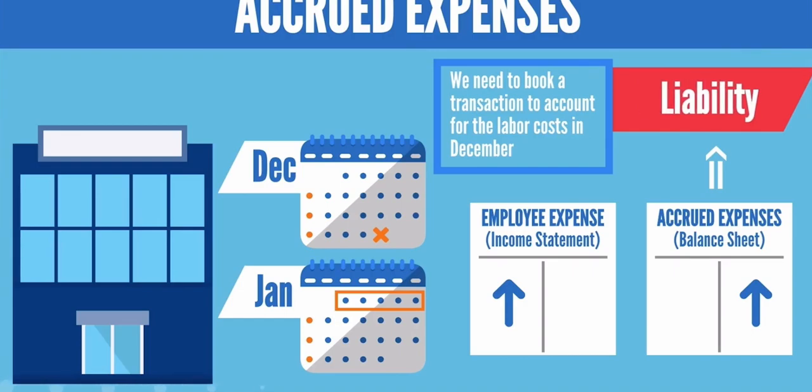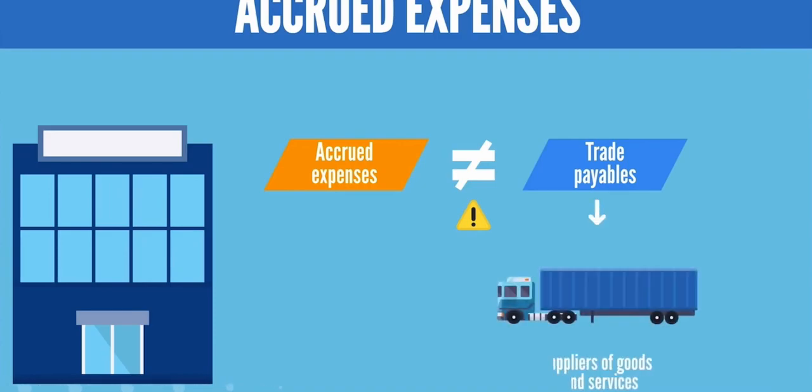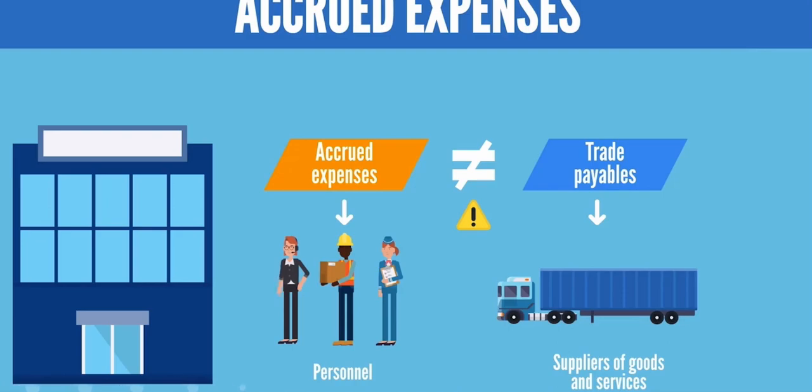which one can easily confuse with trade payables. But a rough distinction you can remember is that we typically use trade payables for suppliers of goods and services, and accrued expenses for cost of personnel. Let's go through the accounting entries, shall we?